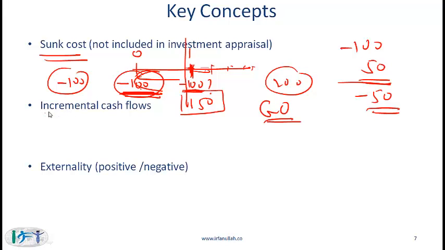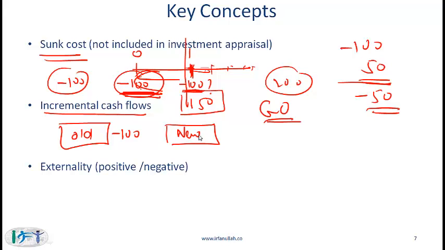Incremental cash flows. This is also very important. When you do capital budgeting decisions, you need to consider incremental cash flows. Going back to the replacement project that I talked about earlier, let's say you have an old machine and the maintenance cost related to the old machine is 100. If you bring in a new machine, then the maintenance cost comes down to 75. In other words, you save $25. And let's say that this will happen every period, and we have 10 periods.